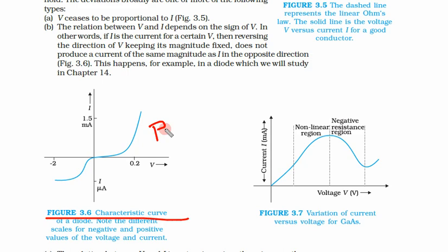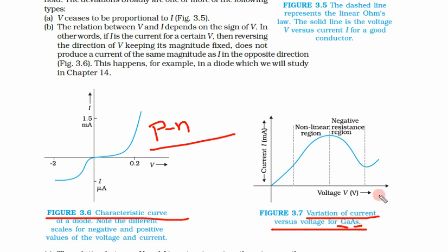So this is another case where Ohm's law is not followed: the PN junction. Now the third case, if we see the variation of current versus voltage for gallium arsenide. This is also a semiconductor, and also a diode. Gallium and arsenic mix, and this makes gallium arsenide.